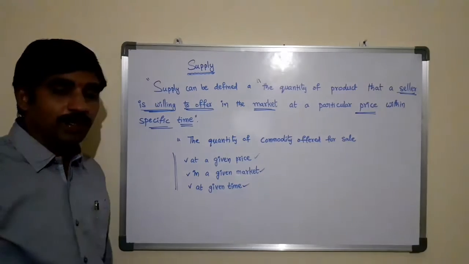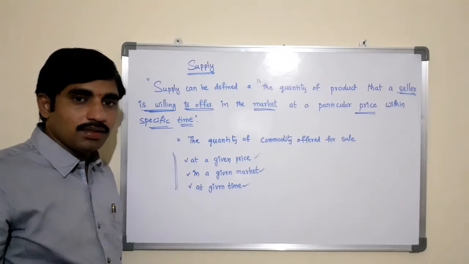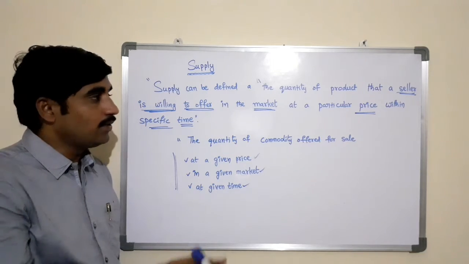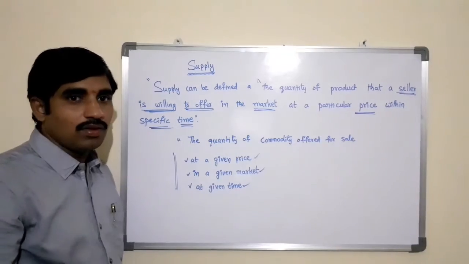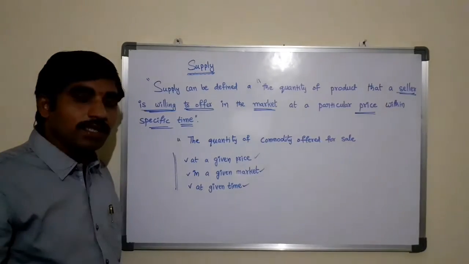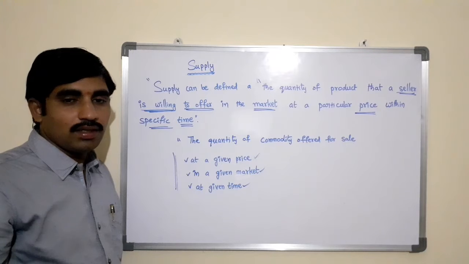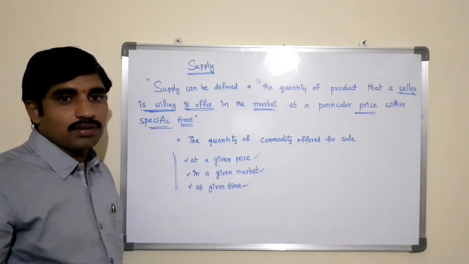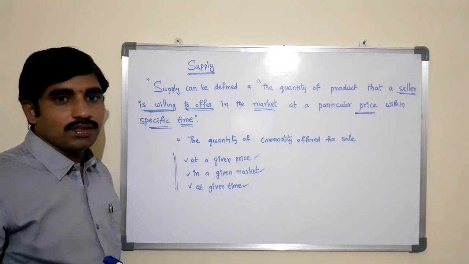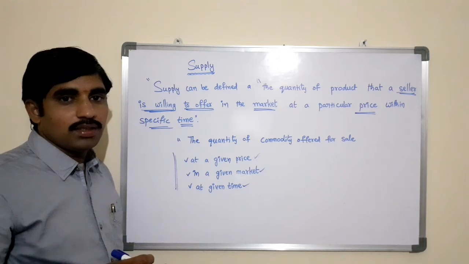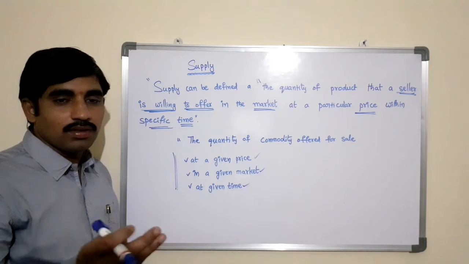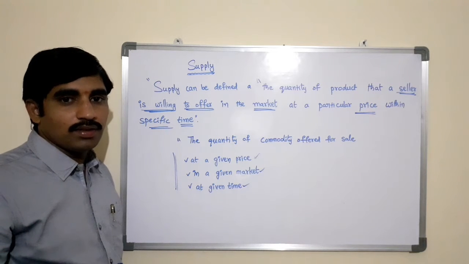There are many determinants or factors that influence the supply of a product, like price of the product, cost of production, government policies, technology available, machinery available, skilled labor and unskilled labor available in the business.